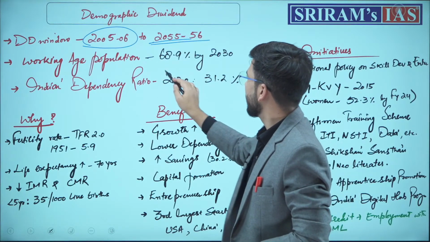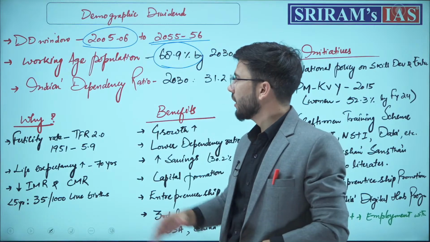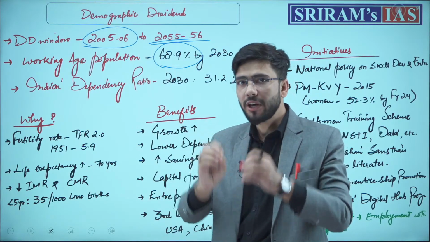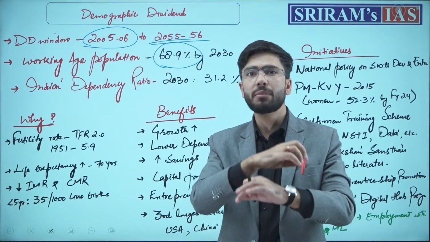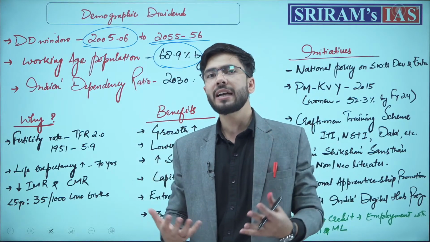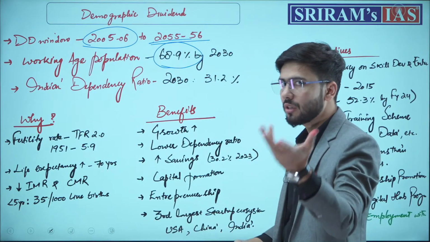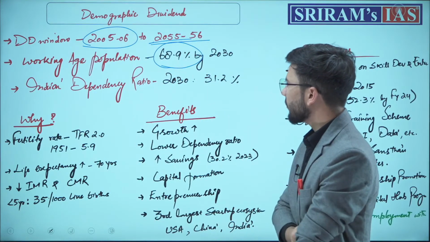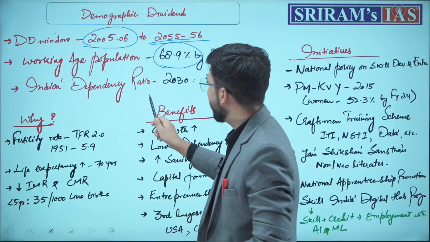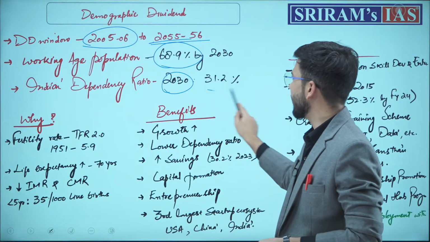Working age population will be around 68%. Therefore, the working age population, around 70% of the population, can produce, generate wealth and income, and can help India grow faster in its growth and developmental prospects. Second, India's dependency ratio in 2030 shall be only 31%.